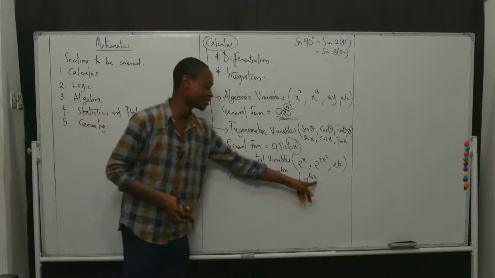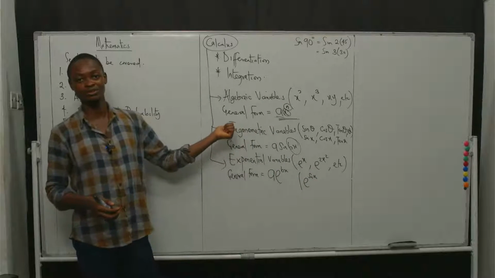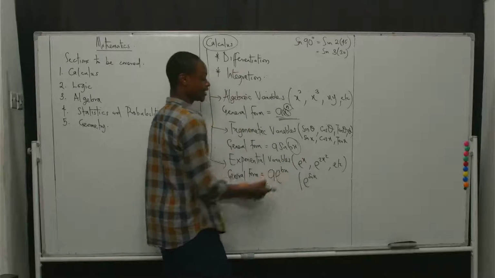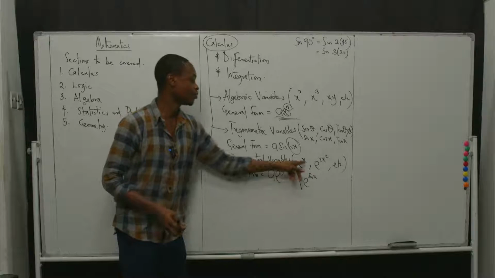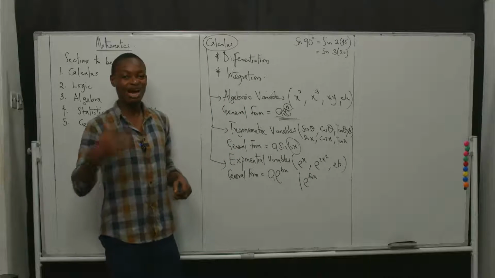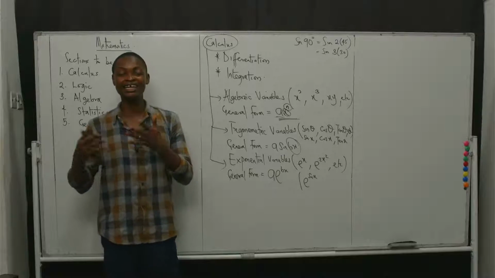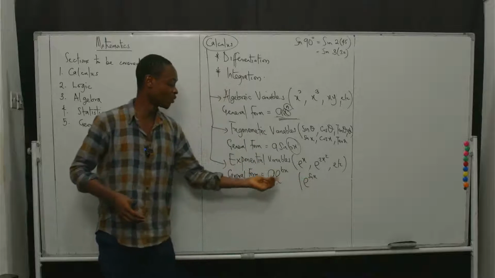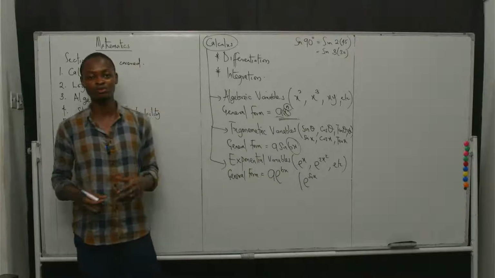But in this case, the power is a trig function. I could have e raised to power 2x squared or e raised to power x like this. In this case, the power is an algebraic variable. I can also have different other kinds of functions that will serve as the power on the exponential variable.